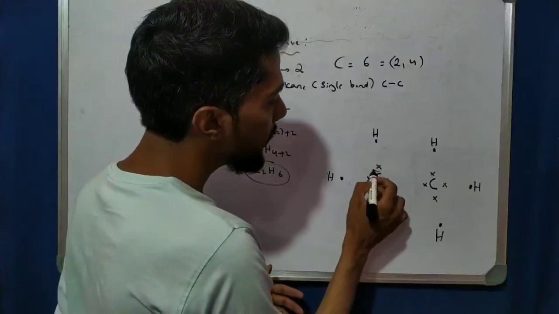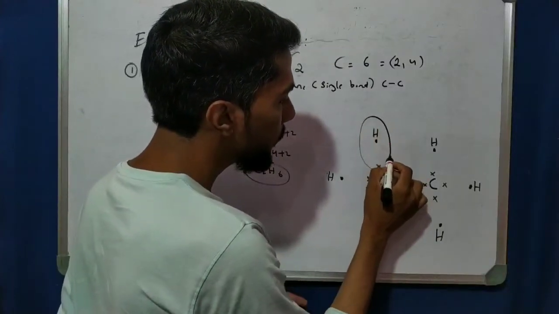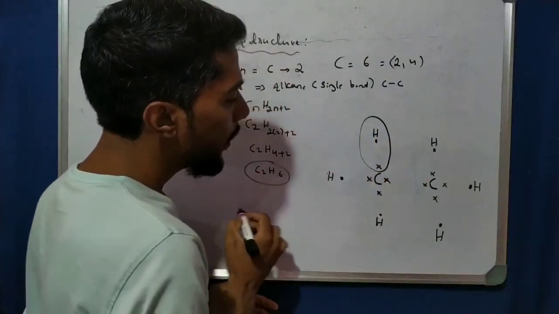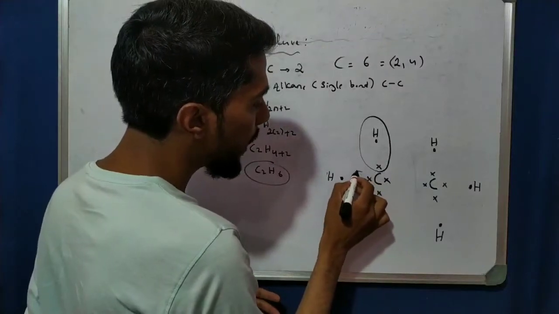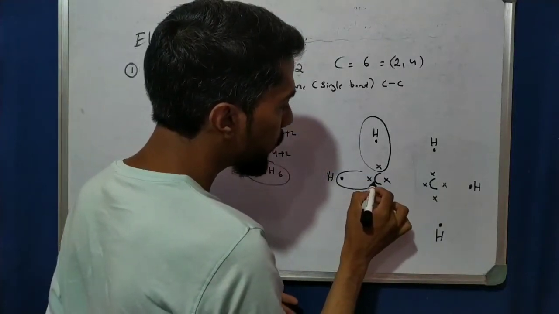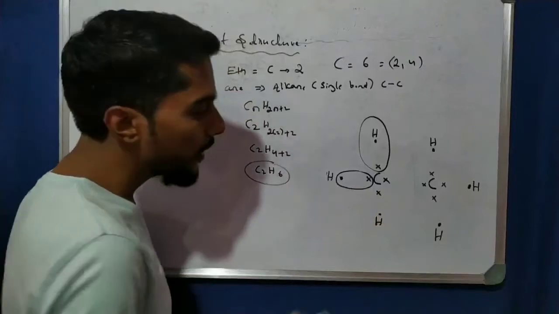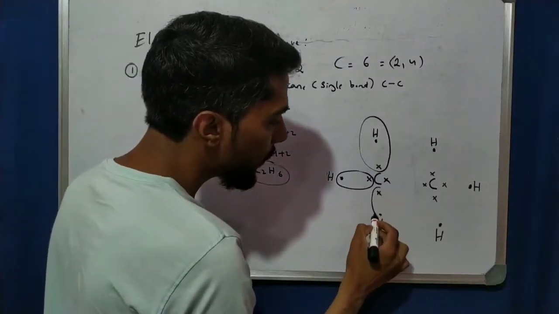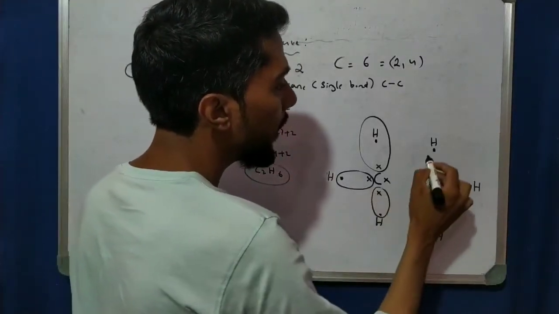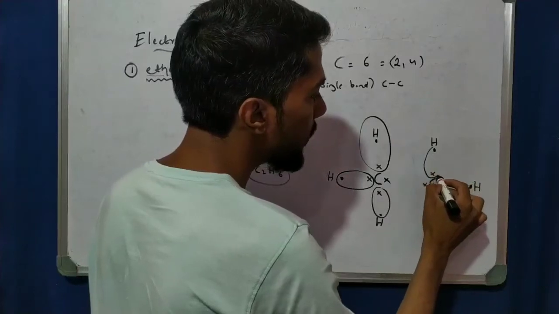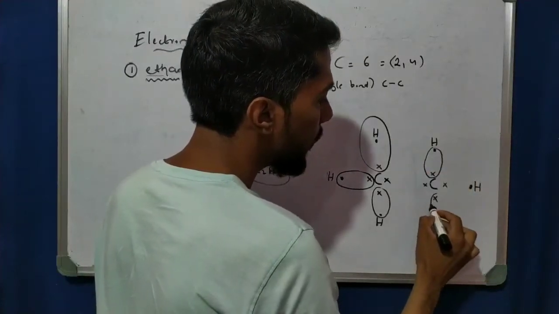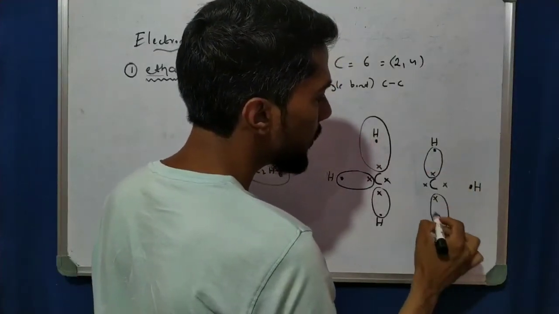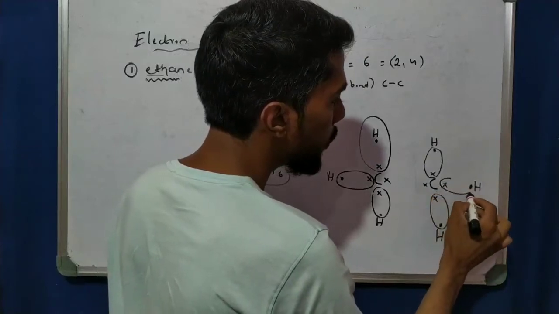First this carbon shares with this. Next this hydrogen shares 1 with this one, so it gets a doublet, and this one shares with this, it gets 2, and now it gets 2.